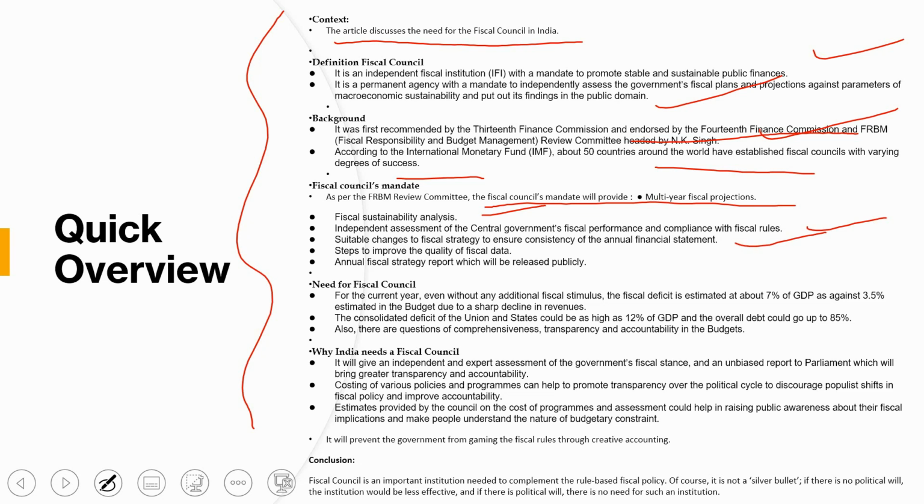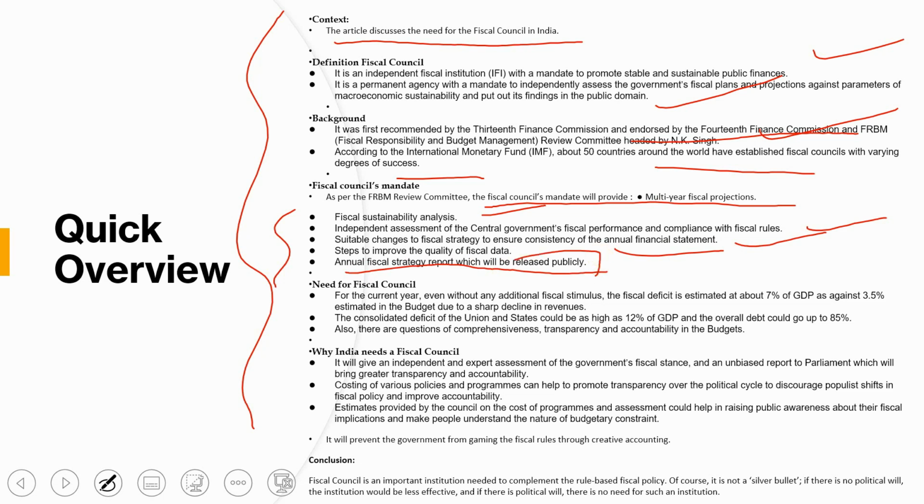All these things that I have said, like the financial statement will be checked, whatever the government is giving, whether it is correct or not. It will check all those aspects, whatever data is given, whether they will be able to achieve those targets or not. The annual fiscal strategy report will be released publicly, in the public domain.